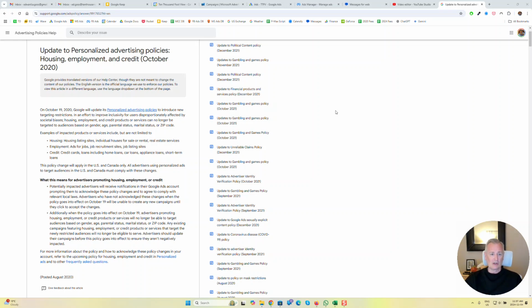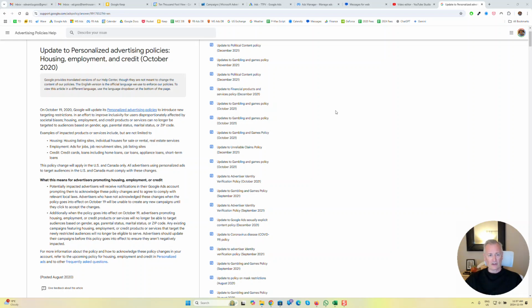The other type of targeting you can no longer do is zip code targeting. And there is a workaround for that, which I'll talk about in a minute. But basically, if your account ever gets flagged for this policy, it means that you've either set a bid adjustment, or you've excluded a certain age group, or you're only targeting certain genders or something like that in your campaign, or you're running zip codes and location targeting. You're going to have to reverse that out in order to get approved, and then you'll have to appeal either online or directly through support.